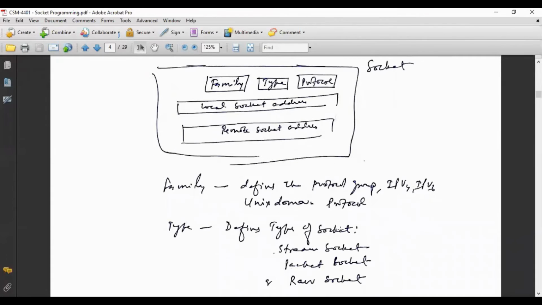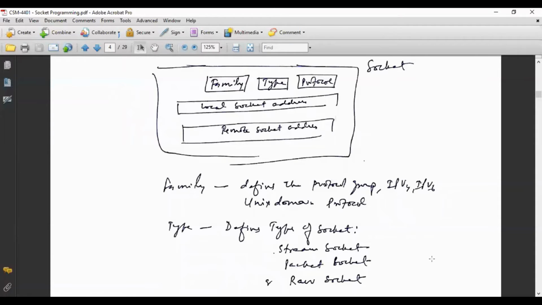Next is type. Type defines the socket. There are three kinds of socket: stream socket, packet socket, and raw socket. Stream socket is used for TCP. If TCP at the client end is communicating with the TCP at the server end, then we will use stream socket.